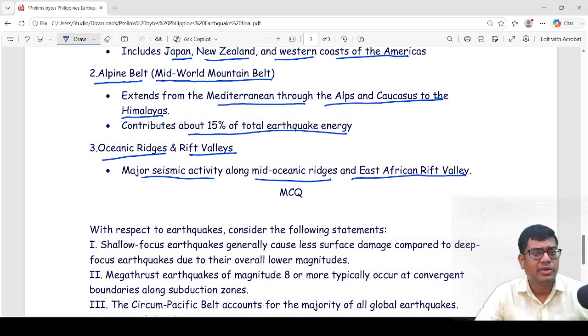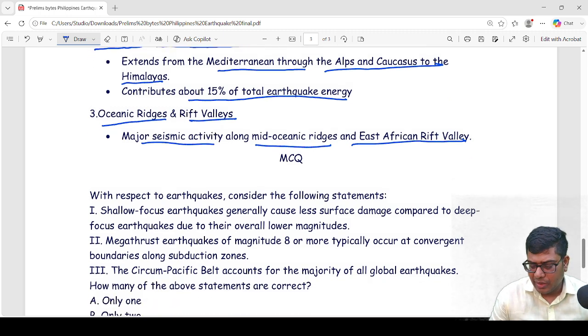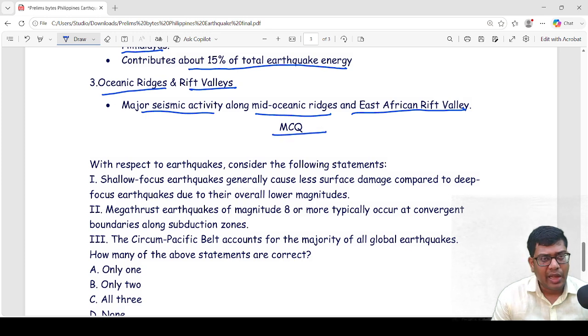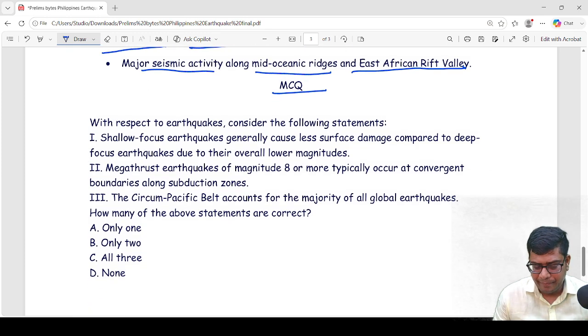I can assure you from today's discussion you will find it very easy to tackle this type of topic, and I hope this session helps your preparation from a geography perspective and enhances your earthquake related knowledge. And we have prepared an MCQ. Please attempt this MCQ to further enhance your preparation or give a boost to your preparation.